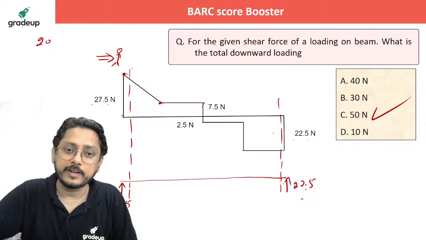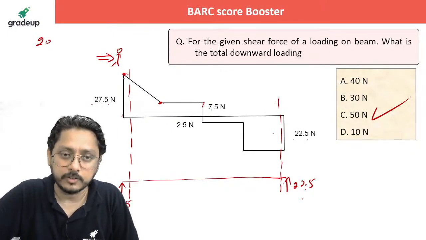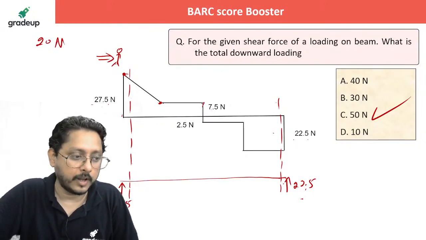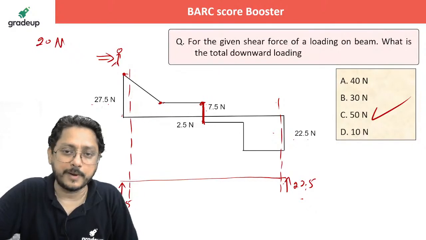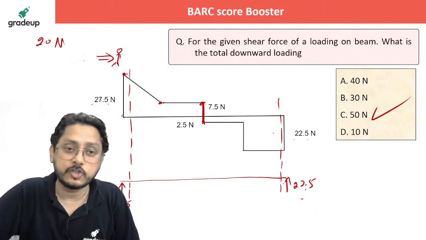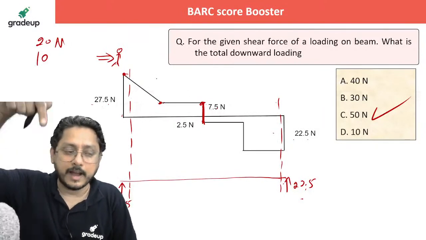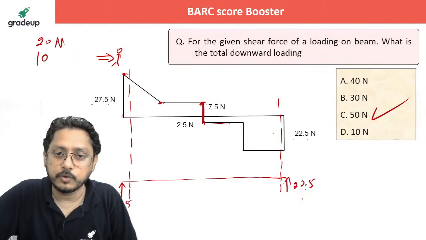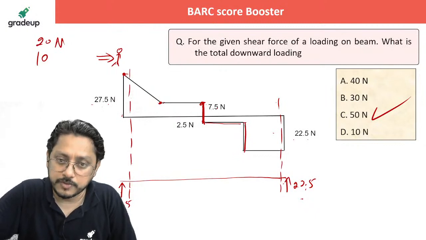I'm not worried about the intensity of the load. It is due to the UDL, I know that. But what is the total load? 20 Newton. Then from here to here, nothing is acting. Then from this location downward, the change from 7.5 to minus 2.5 is about 10 Newton, because only if a downward load is acting will your shear force come down. Afterwards, once again a downward loading is acting.